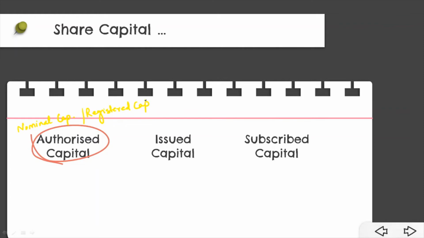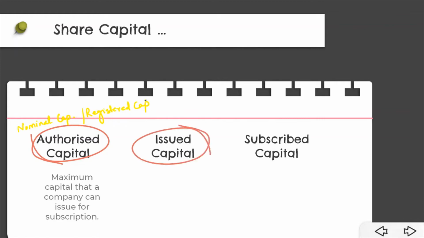Now this authorized capital under each class or kind may either be more or equal to the issued capital, but it cannot be less than the issued capital. So the capital with which the company is registered under the Companies Act, the maximum amount which the company can issue for subscription, is known as authorized capital.